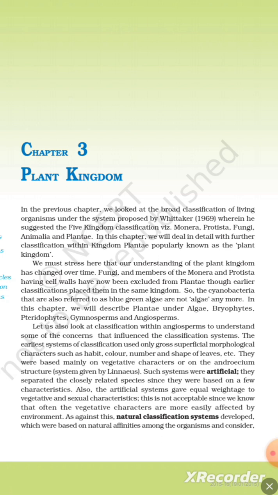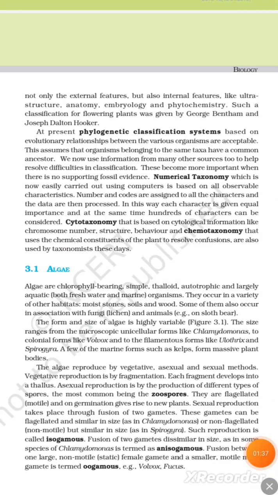As against this, natural classification systems were developed which were based on natural affinities among the organisms and considered not only the external features but also internal features like ultrastructure, anatomy, embryology, and phytochemistry. Such a classification for flowering plants was given by George Bentham and Joseph Dalton Hooker. At present, phylogenetic classification systems based on the evolutionary relationship between the various organisms are acceptable. This assumes that organisms belonging to the same taxa have a common ancestor.